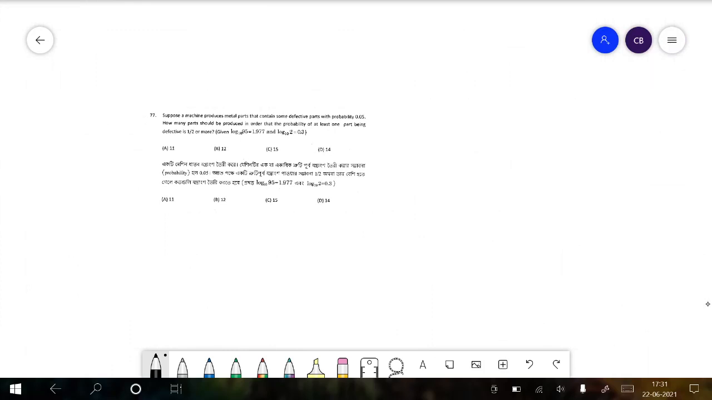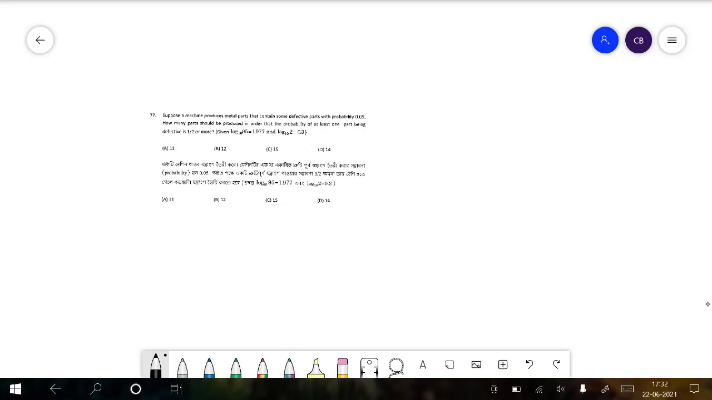Yeah, so moving on. In our next question, we have: suppose a machine produces metal parts that contain some defective parts with probability 0.05. How many parts should be produced in order that the probability of at least one part being defective is half or more?